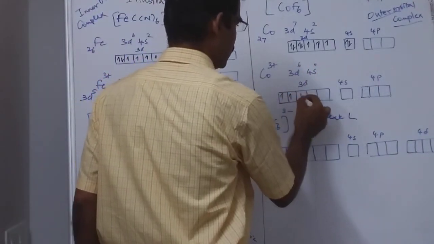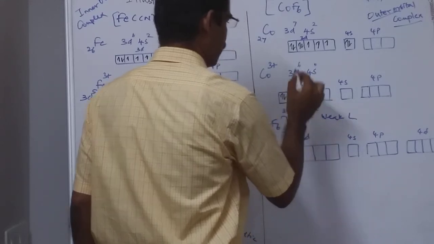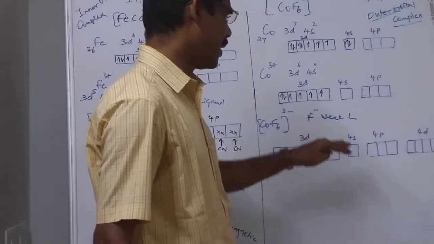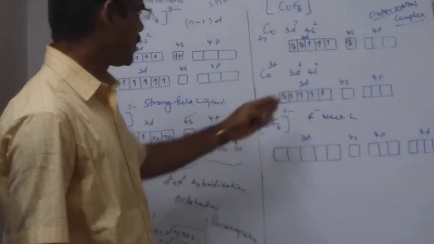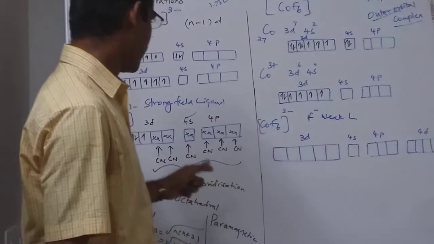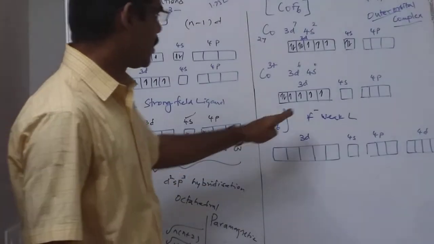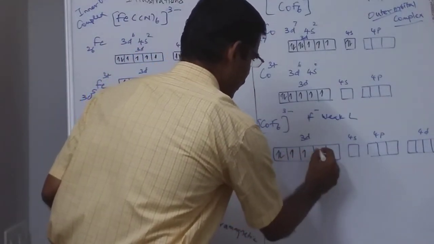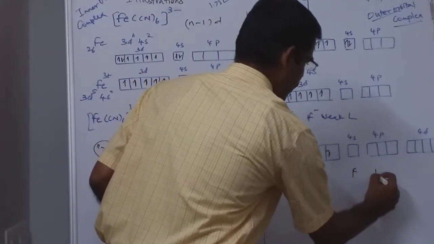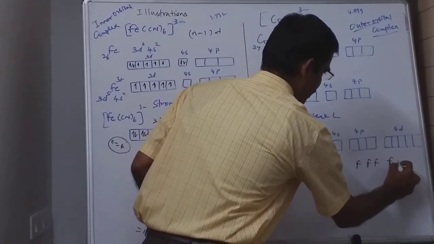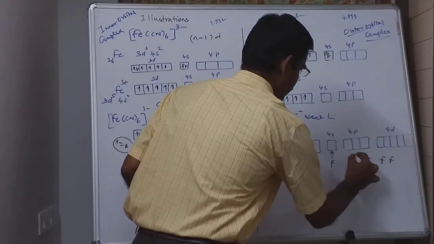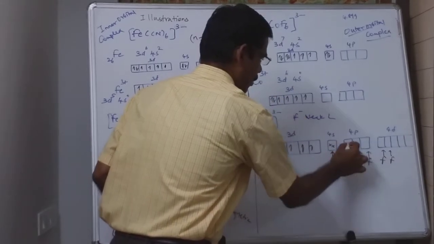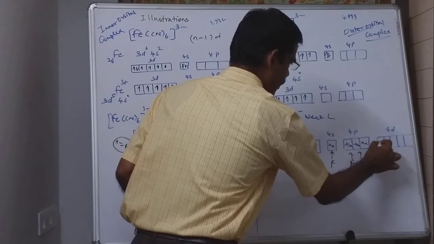See, 1, 2, 3, 4, 5. Only 1 will be here. There will be 4 unpaired electrons present here. Now this F- ligand is rather a weak ligand. So this weak ligand will not do what CN- has done. So what happens now? You see, this F will give its shared pairs of electrons like this. So where there are vacant orbitals, there electrons will be donated.